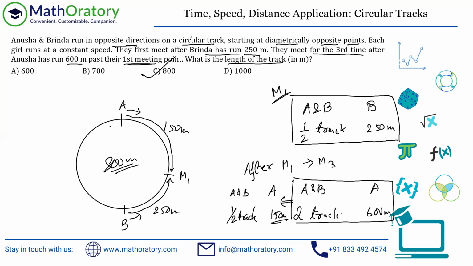And understanding one very important idea is what happens when they travel in opposite direction. So together they are covering the length of the track for every consecutive meeting. So from the first meeting to the second meeting, together they have covered the entire track length. Second to third, they're again covering the entire track length. This will happen in opposite direction. In the same direction, it's just the difference of the round that matters. We call it lap lead or something. That is the terminology I use in our classes. But yeah, this is the idea for this particular question.